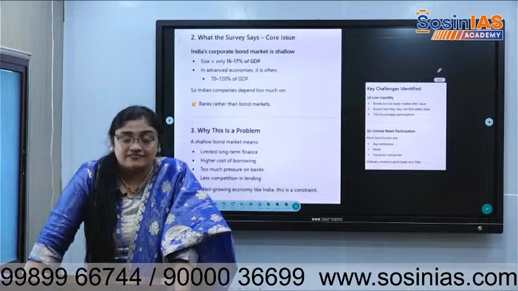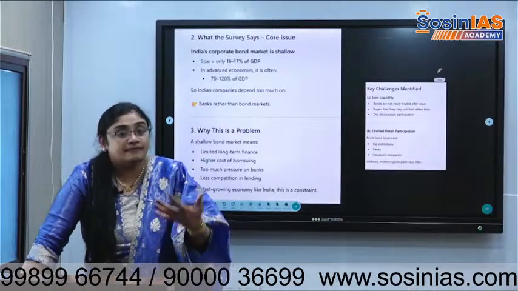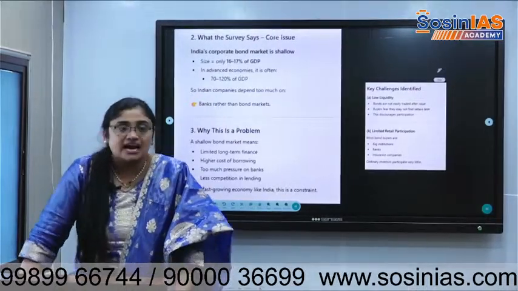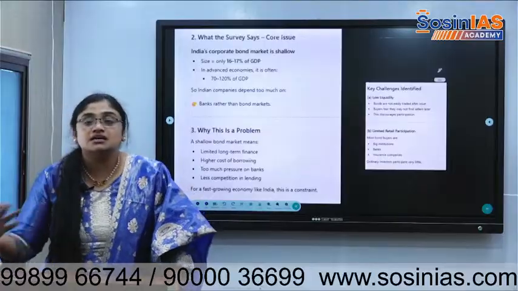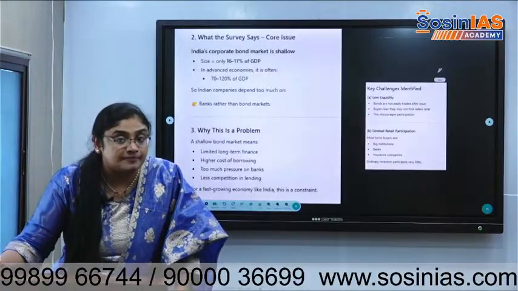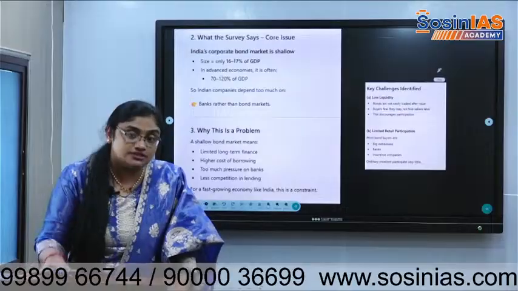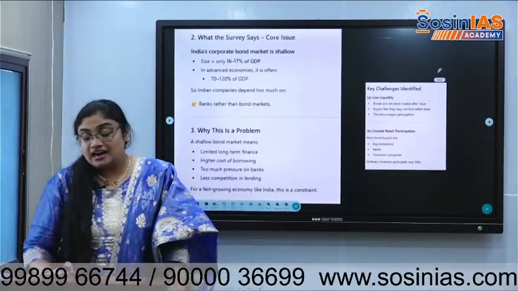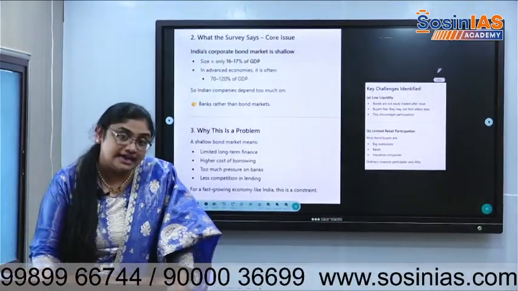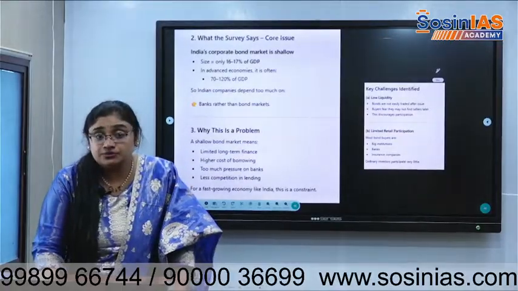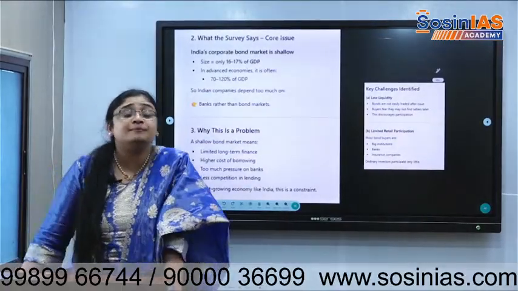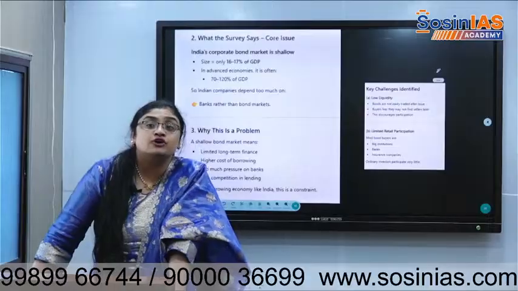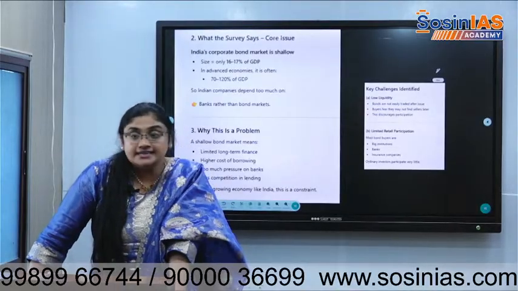If they want to develop their assets or expand their business, they can't go to banks and ask for crores and crores of money. Indian banks are not in that situation also. And especially after 2017, what happened? In 2017 there was a lot of NPA problem, non-performing assets, right?